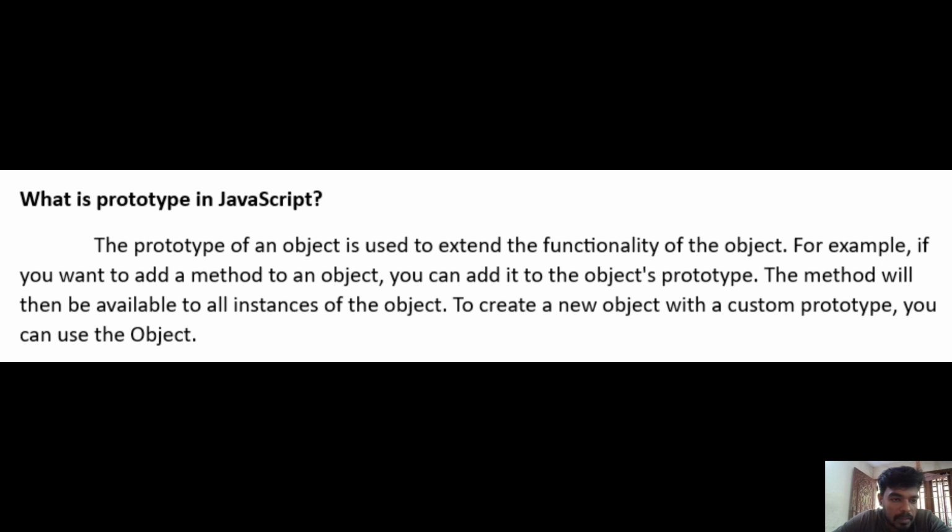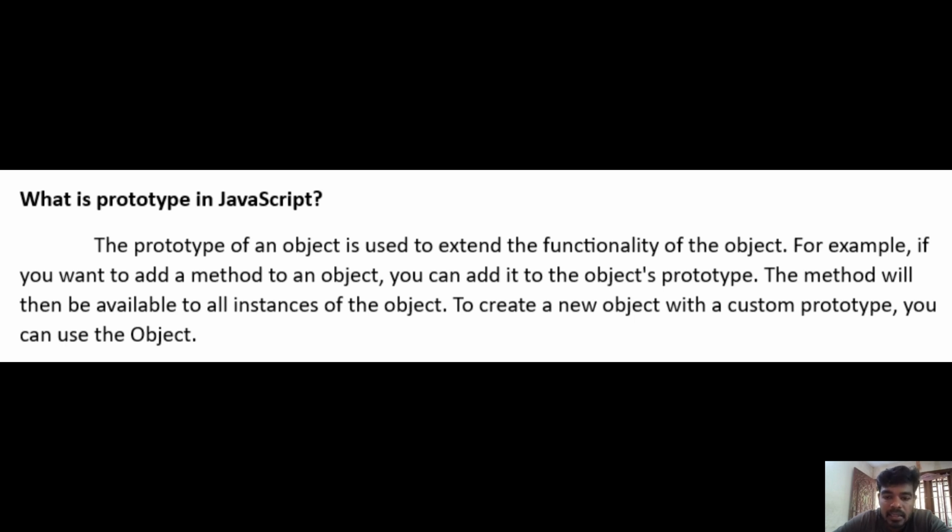That is, the prototype can be used to give additional methods and functionality to existing objects. Okay, it can be accessed globally as well. You can say it is kind of giving an inheritance functionality to existing objects, right? So we are saying it's object prototype.